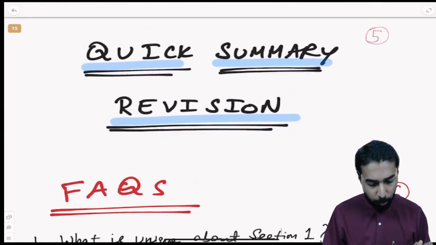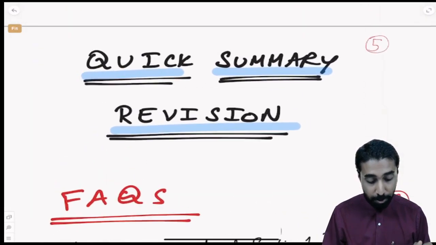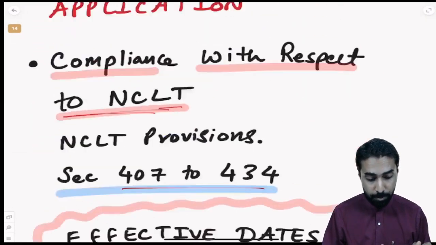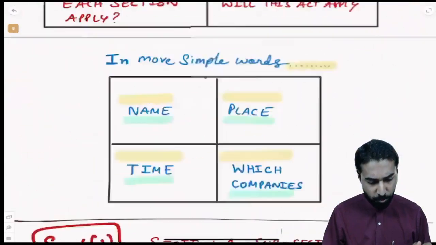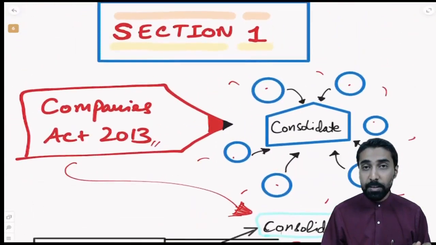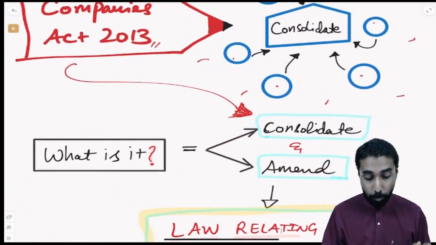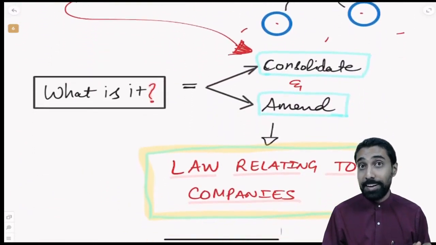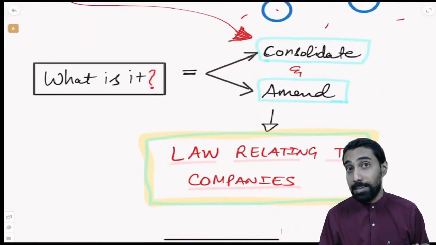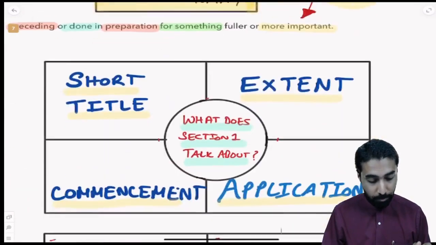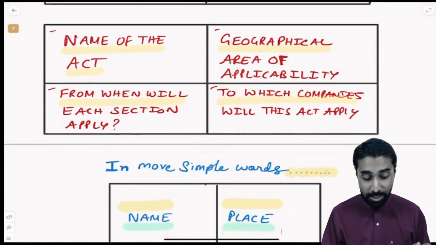Now let us have a quick summary or revision of what we have done so far of this particular provision. We understood mainly what is section number 1, what is the Companies Act, to consolidate and amend law relating to companies in India, correct? Then we understood preliminary, that is having section 1 and 2.